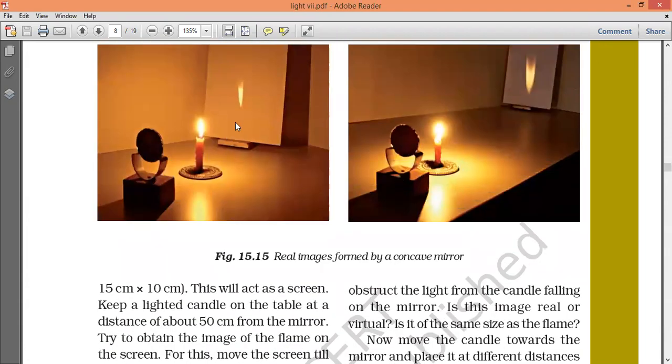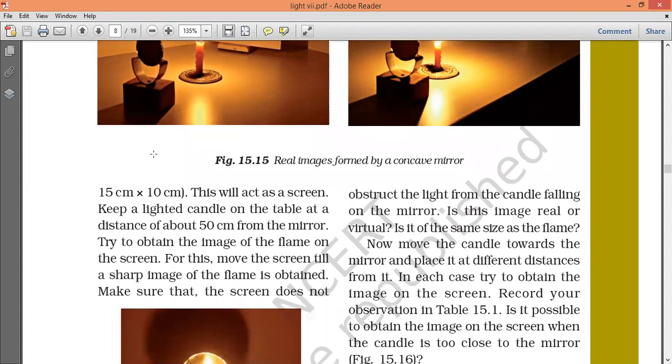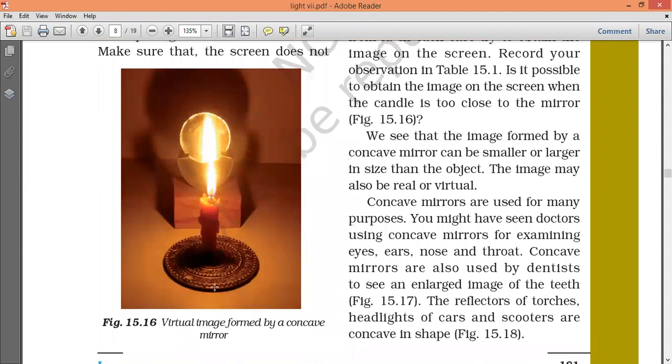Whenever the object comes close to the mirror, the image will be enlarged, and if it is very, very close, then it will be virtual. See here, this was very much close. So this is virtual, not real, upright on the other side. Virtual and enlarged, right?